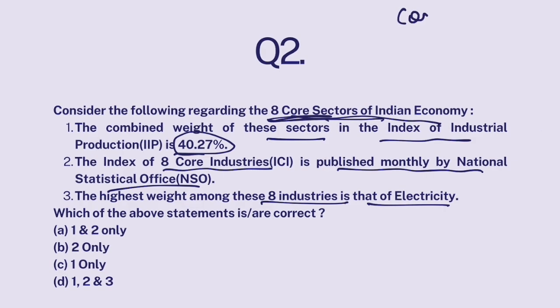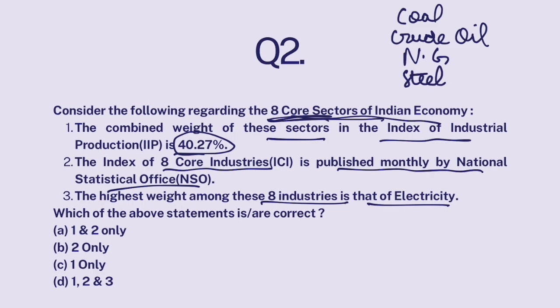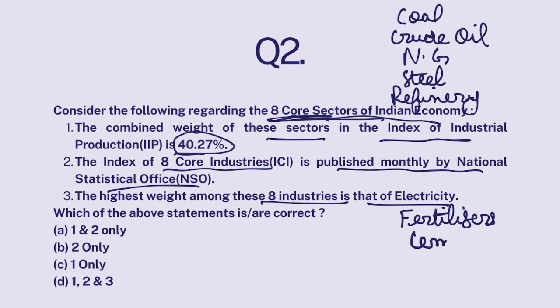These are coal, crude oil, natural gas, steel, refinery products, or refined petroleum products, then fertilizer, cement, and electricity.